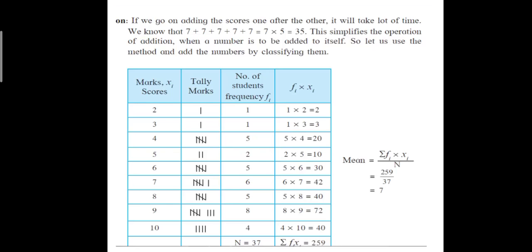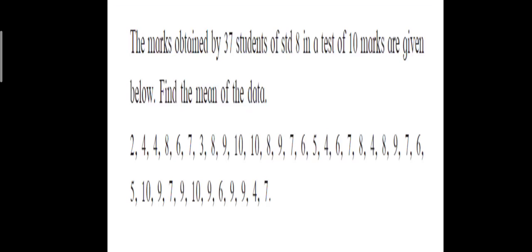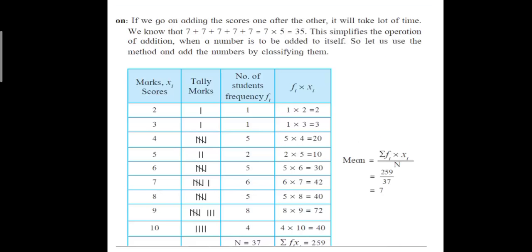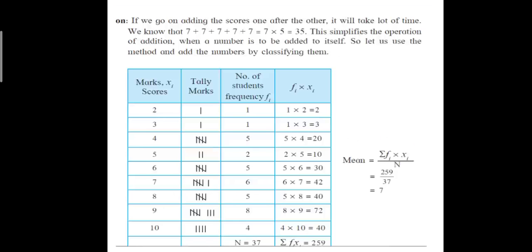Now what are tally marks? In this given score, how many times has 2 occurred? That we have to find out. So 2 has occurred only one time. Therefore the tally mark is only 1, and therefore the frequency is 1. Then the next score is 3. 3 has also occurred only one time. If you go through the whole score, you will see that 3 has occurred only one time. Therefore, the tally mark for 3 will be 1.